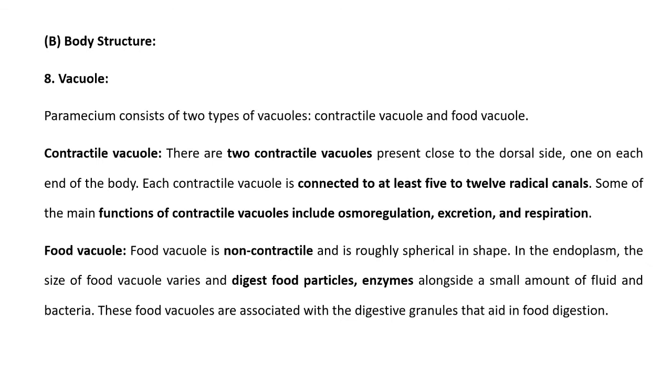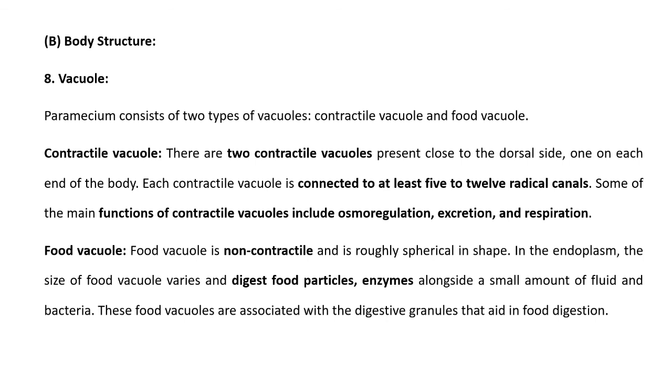Then another part is the vacuole. In paramecium, again two different types of vacuoles are present in the cytoplasm. One is the contractile vacuole and the other is the food vacuole. The contractile vacuole is present close to the dorsal side at each end of the body, and each contractile vacuole is connected to at least 5 to 12 radial canals. The main functions of the contractile vacuole are osmoregulation, excretion and respiration.